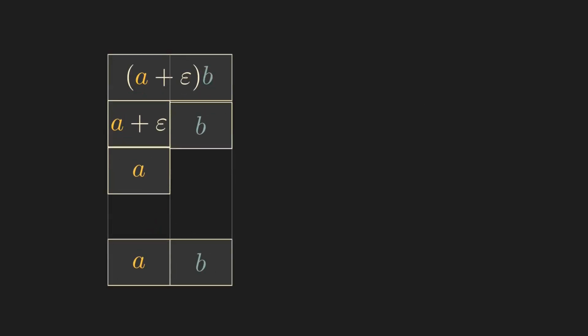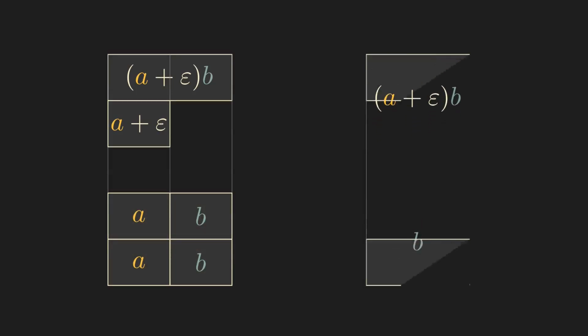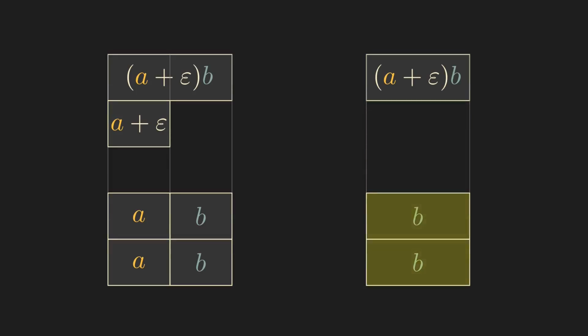One small technical detail. We allow 2 more special regular expressions, namely epsilon and the empty set. Epsilon is a regular expression that matches exactly one string, namely the empty string. And the empty set is a regular expression that does not match any string at all, so it does not even match the empty string. We can combine epsilon and the empty set with other regular expressions as usual. For example, the expression (a plus epsilon)b matches the string ab as well as a single b.